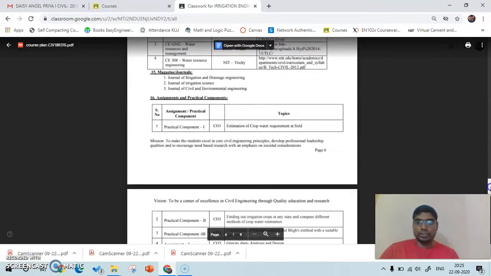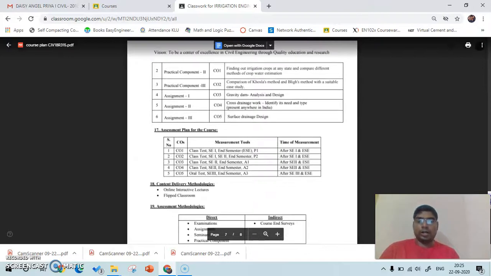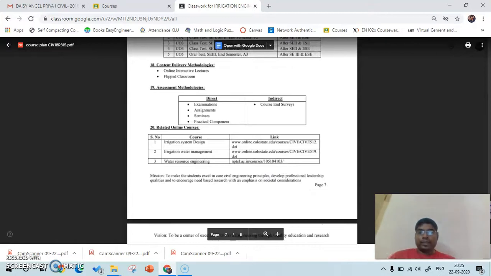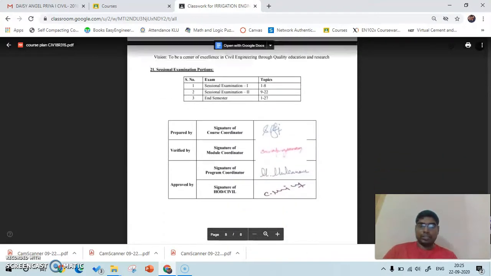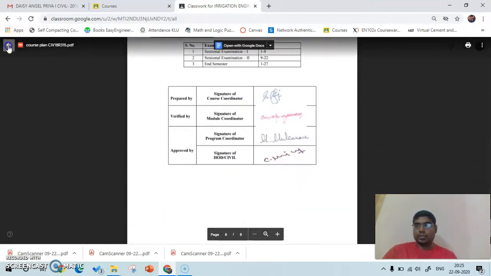I have also given how we are going to assess the students, what the ways of assessment are, and when we are going to assess. The assessment methodology has been given. So that's all regarding this course plan.